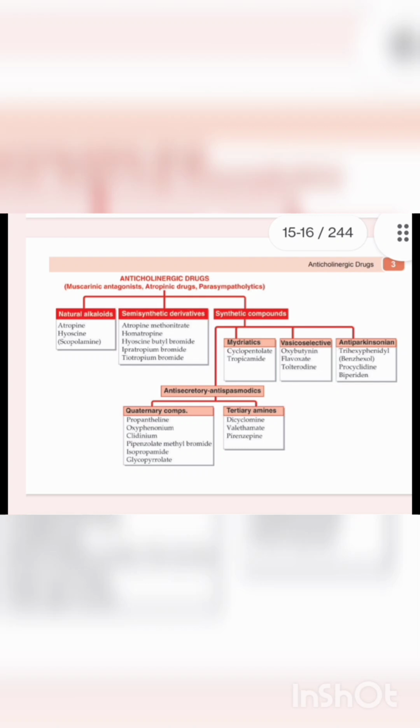The next one is the anti-secretory and antispasmodics, that again are divided into two classes, that is the quaternary compounds and tertiary amines. Tertiary amines include dicyclomine, valethamate and pirenzepine, while the quaternary compounds contain propantheline, oxyphenonium, clidinium, etc. So these are the anticholinergic drugs, and first of all we saw the cholinergic drugs.